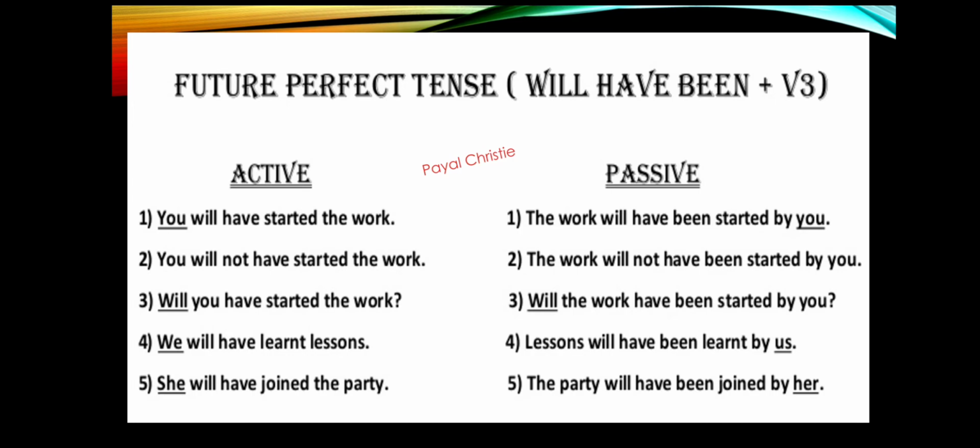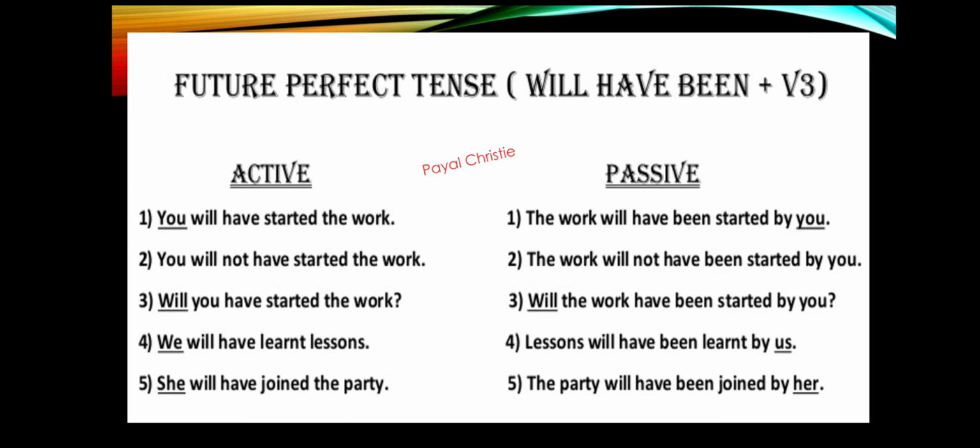We will have learnt lessons. Lessons will have been learnt by us. Now here in active voice the pronoun we is given. So when we change it into passive, we have to use us. Please remember, this is very important, that whenever the pronoun we is given in active voice, we have to write us in passive voice. She will have joined the party. The party will have been joined by her.